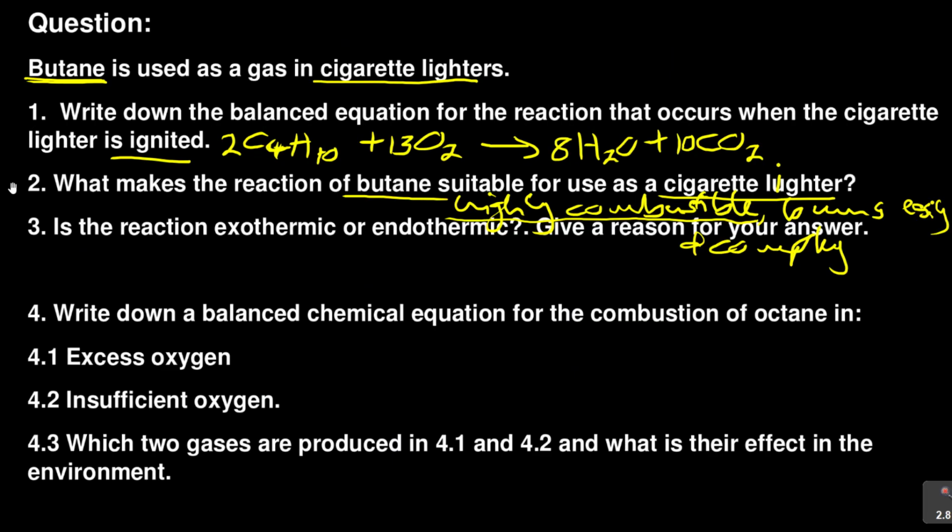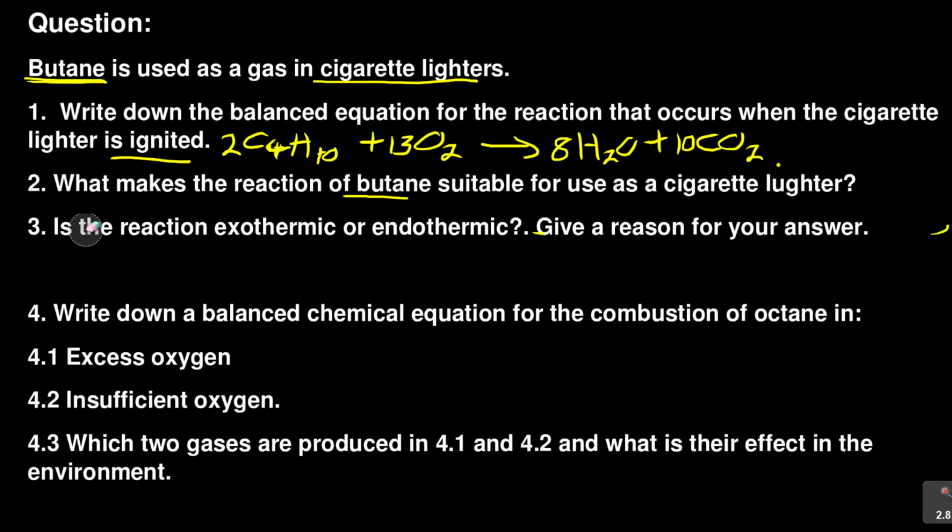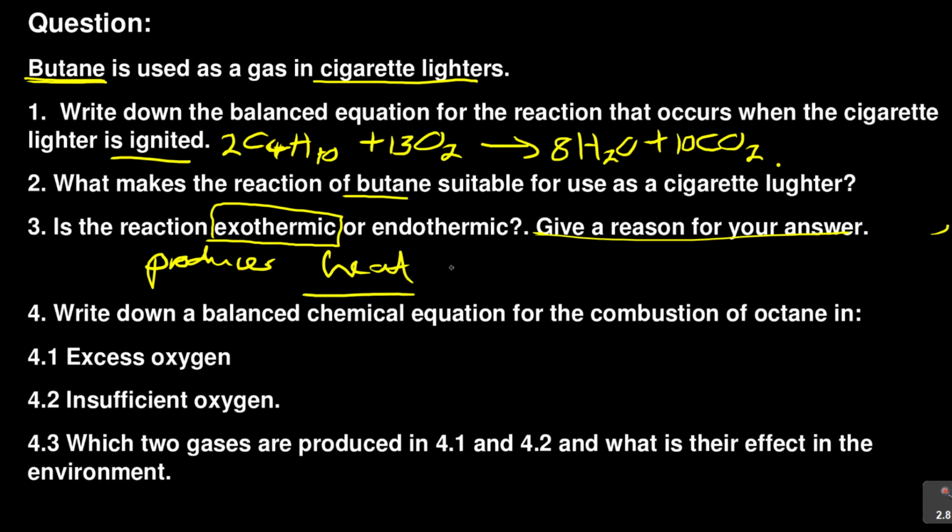Alright, then the next one, what is it saying? Is the reaction exothermic or endothermic? We did establish that it is an exothermic reaction, and it says give a reason for your answer. You can say because when you're burning these, they produce heat. Any reaction that produces heat is what?